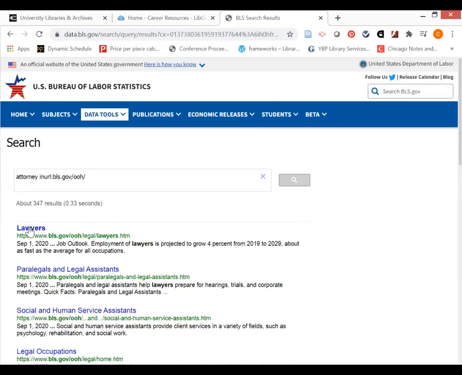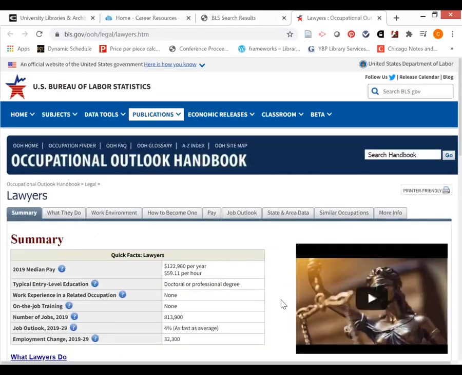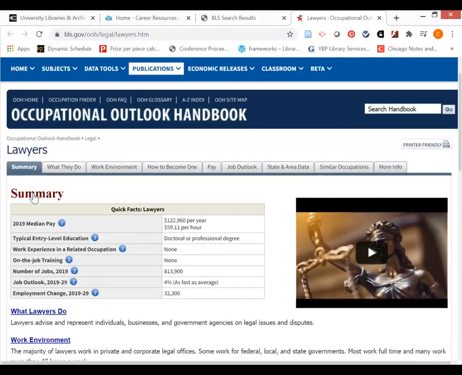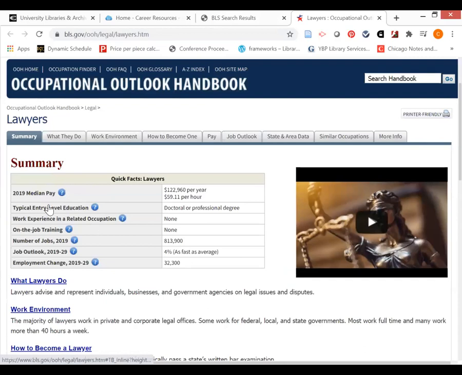Now, if I were to go directly to this page for lawyers, this page is going to give me a lot of information that I might need for my career essay. We have some quick facts. First of all, what was the median pay? What is the entry-level education that's required for this particular occupation? And in this case, this is not too surprising. It's requiring a doctoral or professional degree, so I do need to know about that.